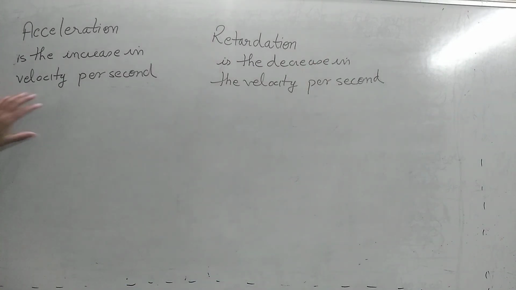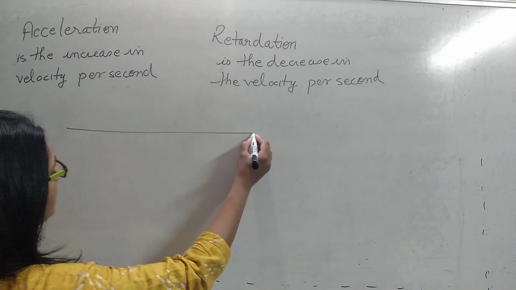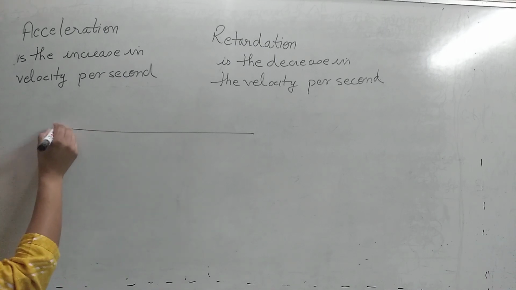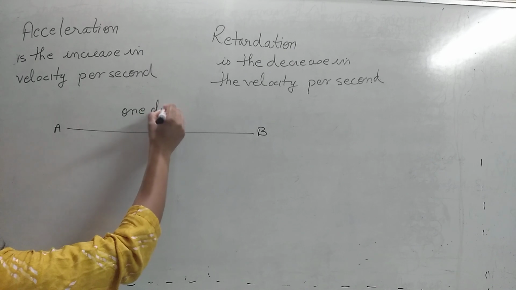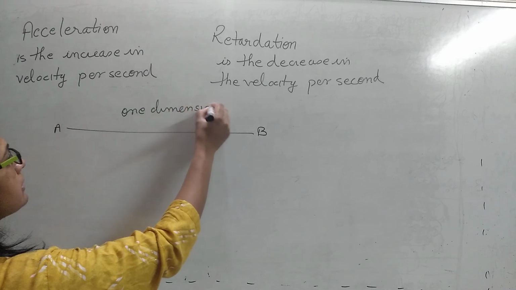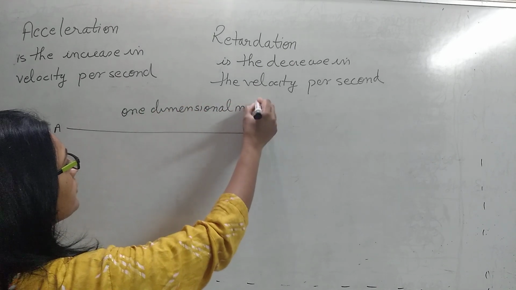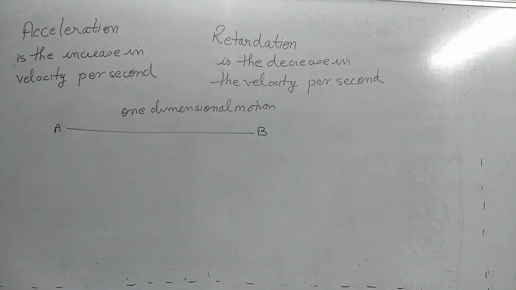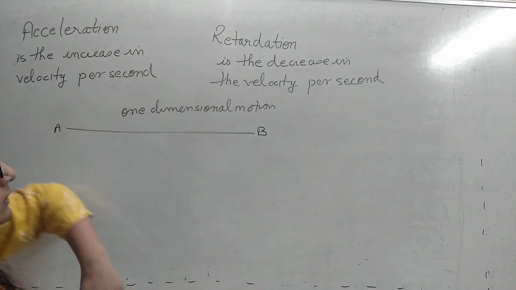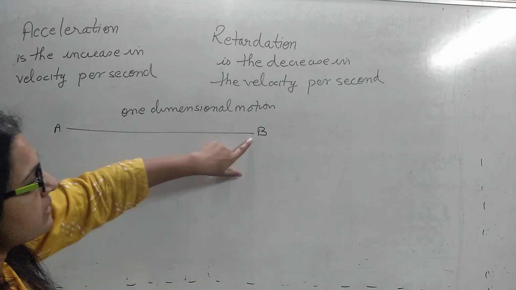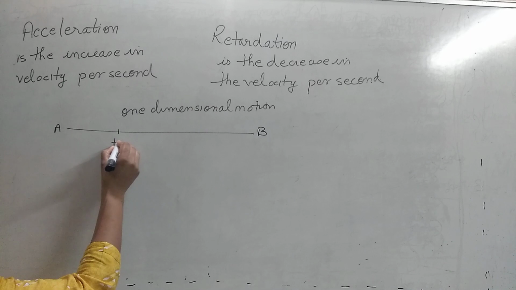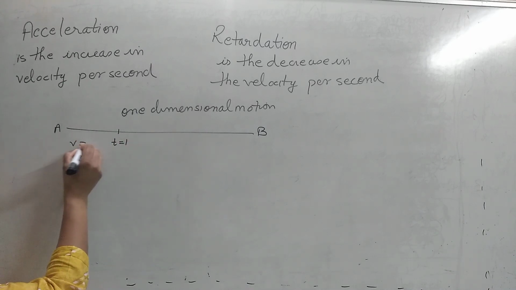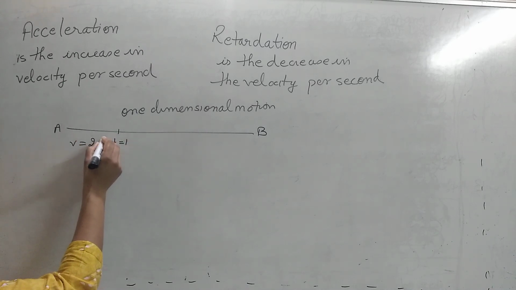So simply, let us take the case of straight line motion, or you can say one-dimensional motion. One-dimensional motion is the motion where the body is moving in a straight line. It is not moving sideways. Now in this case, let us suppose in 1 second the velocity of the body was 2 meter per second.